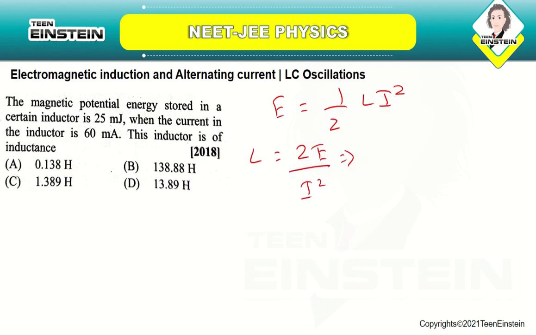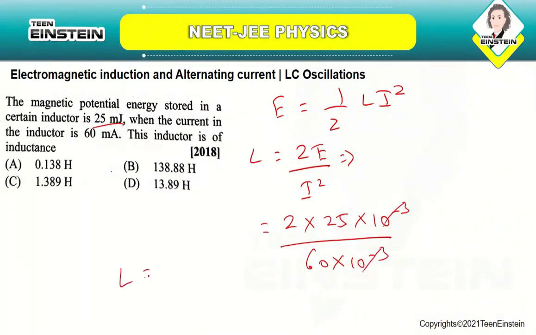So you know what the value of E is. 2 into 25 into 10 power minus 3, the energy is 25 millijoule as given, divided by the current, which is 60 milliamperes, so 10 power minus 3 squared. If you solve this, you will be getting the L value as 13.89 Henry.